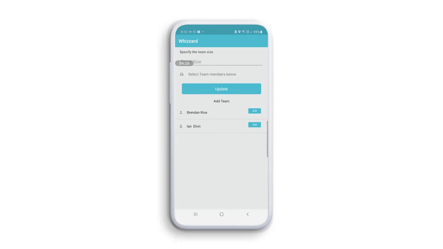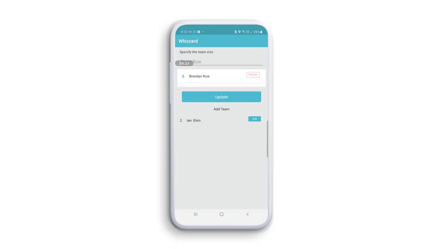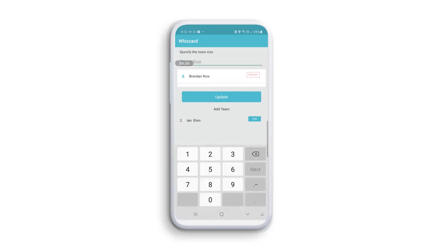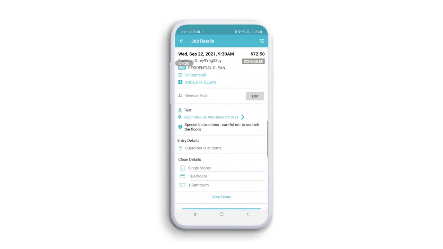To add team members, simply click on the Add Team button. Select the names from the list. Add them to the clean and finally, add the number of team members in the text box next to team member size. When completed, click Update. Once team members have been added, they will receive a push notification from the Whizz app and an email advising they've been assigned to a job. Now, let's click into a job when you're ready to commence.